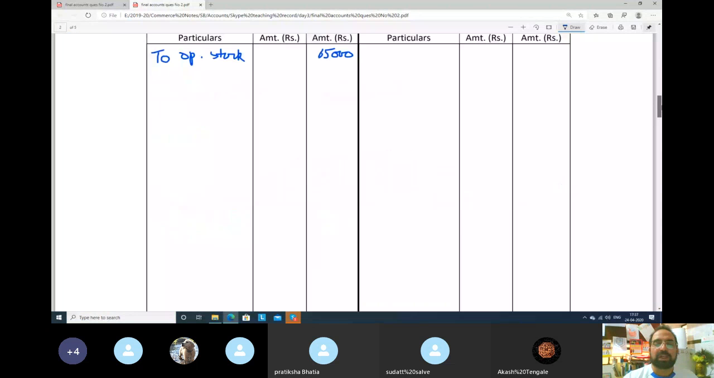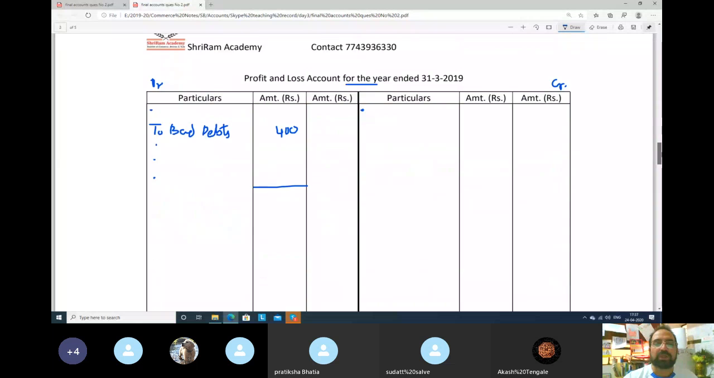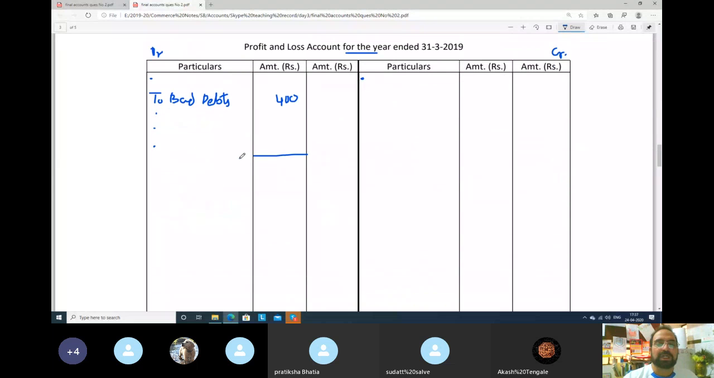So I will write in short, but please you don't write in short. You have to write, otherwise marks will be deducted. So printing and stationery, to printing and stationery. There was no tick, so not in inner column. It will go to outer column.